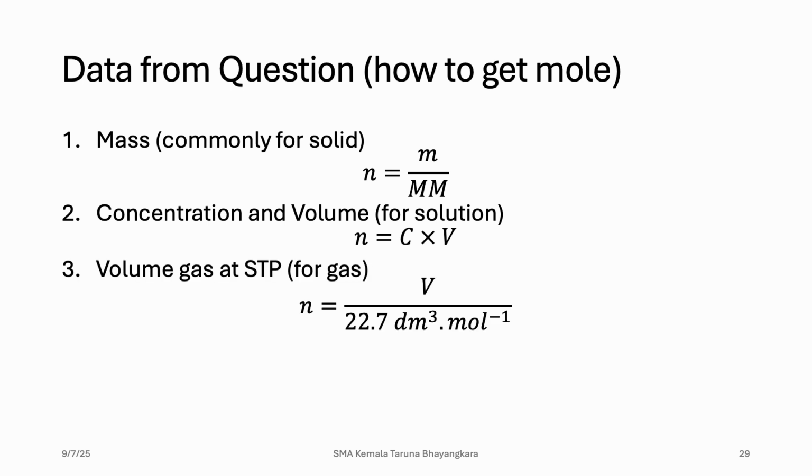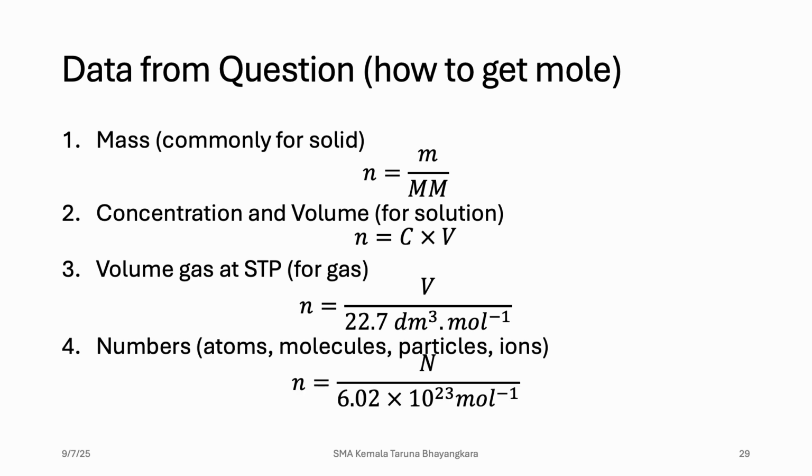Third, volume of gas at STP. You can always get the mole by dividing by the STP molar volume, which is 22.7 decimeter cube per mole. And if they give you numbers, either atoms, molecules, particles, or ions, you can divide by Avogadro's constant, so you can get the mole.